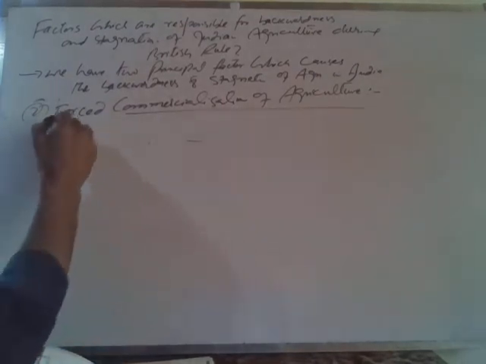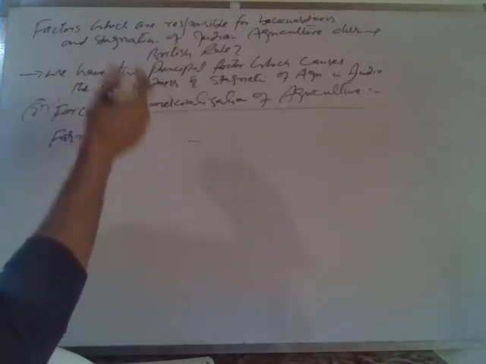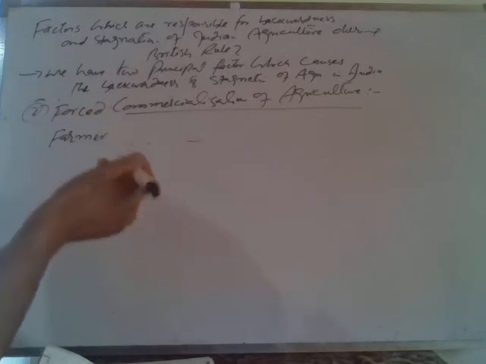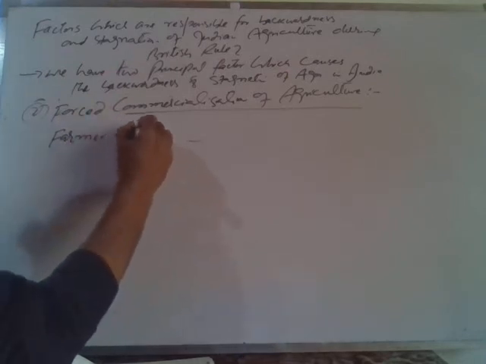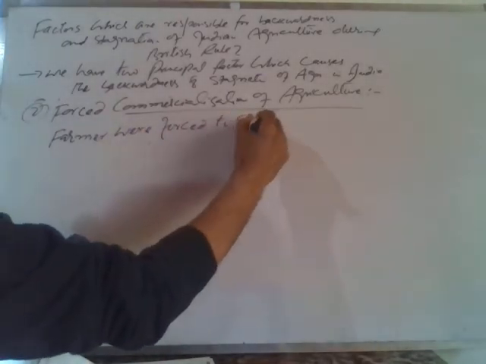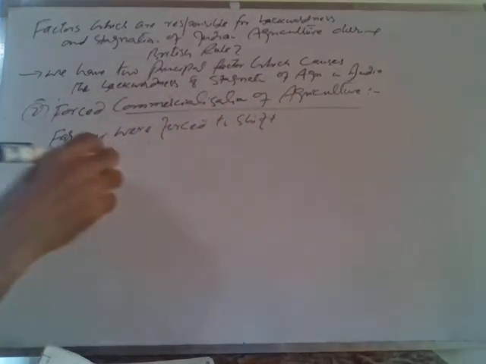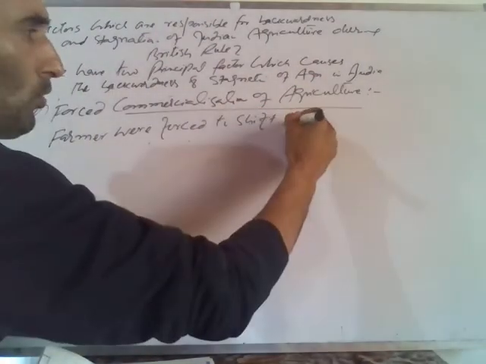This factor was that farmers were forced. Farmers in this agriculture system during British rule were forced to shift to commercial crops.